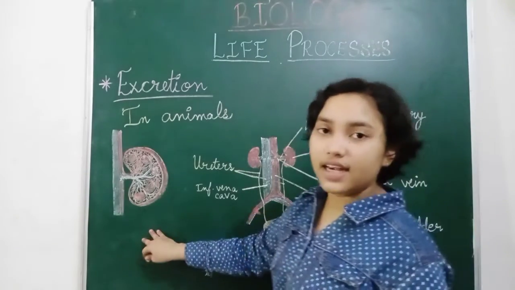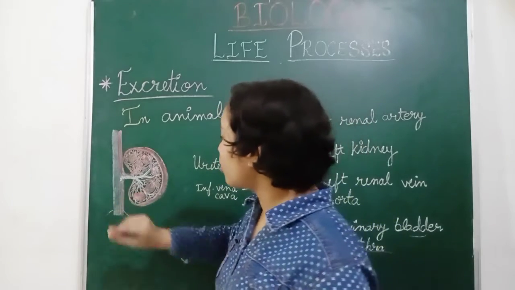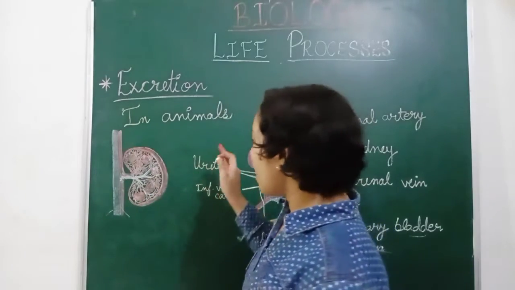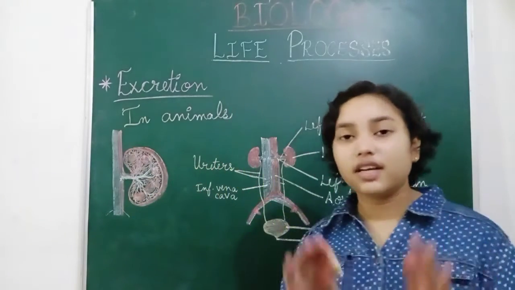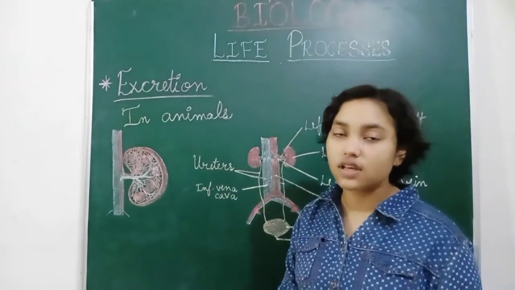So here we have the inferior vena cava, this is the aorta, and this is the kidney. Kidneys are groups of millions of nephrons.